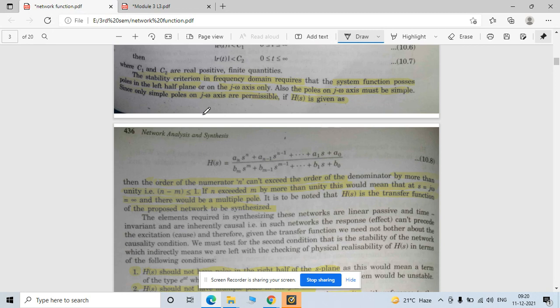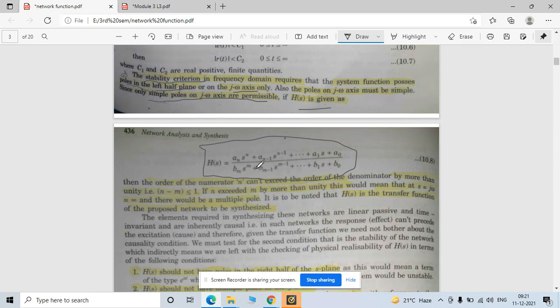Yes, the stability, this point. Please read out this point. The stability criteria of the frequency domain. See, it is talking about the stability criteria. It requires the system function to possess poles on the left half of the s plane. This I already explained to you, right? Poles on the j omega axis must be simple. So only the function is given, and this is your standard form.